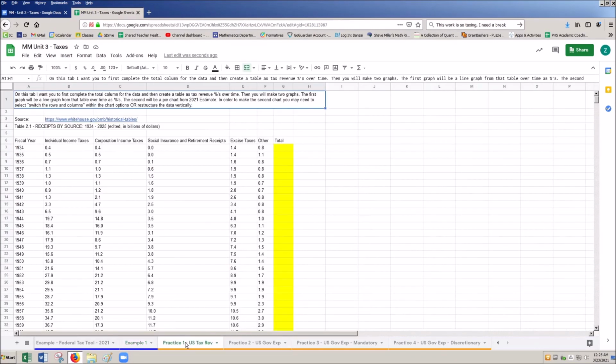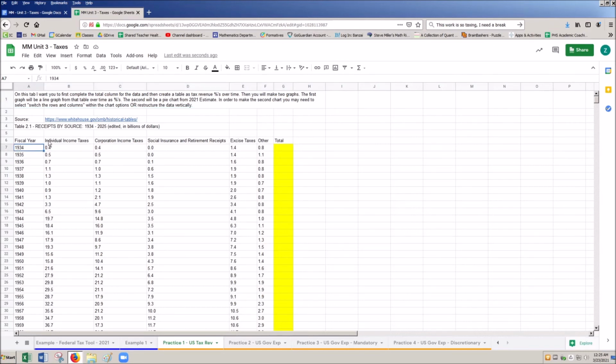I'm going to show you guys this tab in detail and just show you exactly why it is that it's the exact same. All I'm asking you to do is to look at this table, which I've already simplified for you. We're looking at fiscal years, okay, of the U.S. government, and here we're looking at tax revenue. So this is the money coming in.